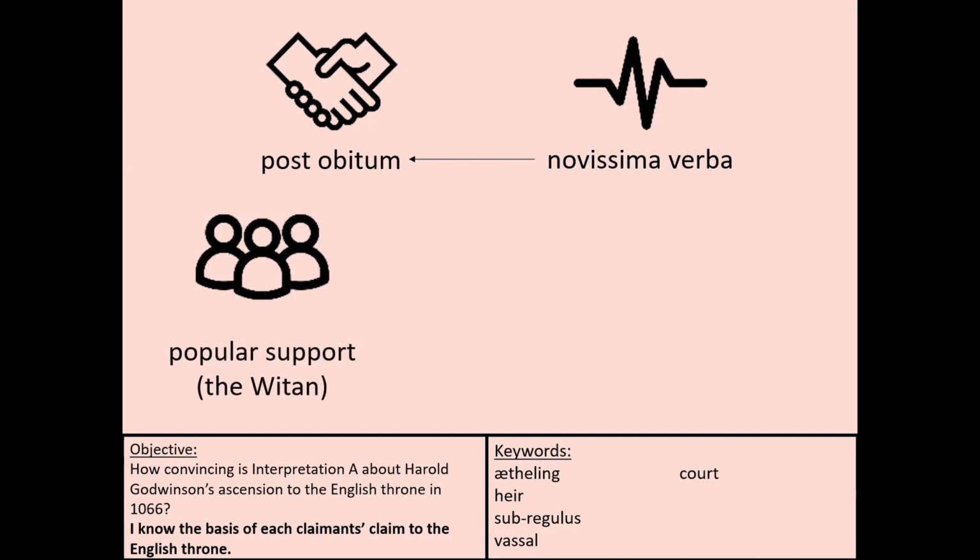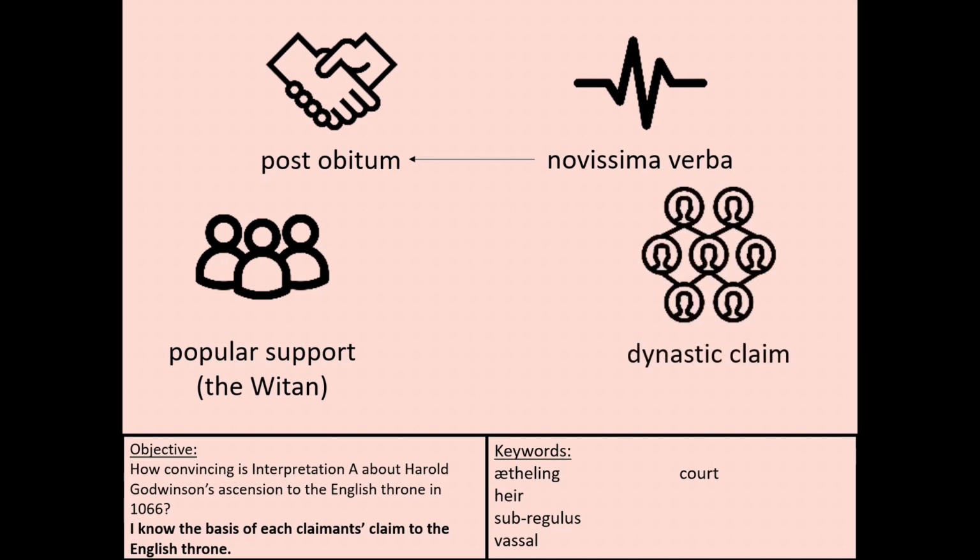It may also be that the person claiming the throne has popular support. In this case, it would be the Witan, a group of key earls and members of the church who advised the king and helped him run the country in England. They may also have a dynastic claim, so they may be related to the previous ruler.